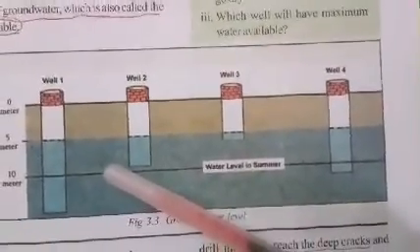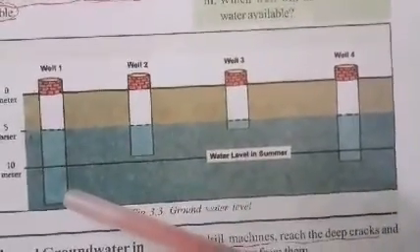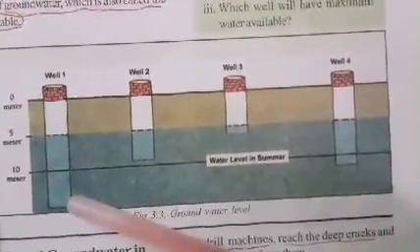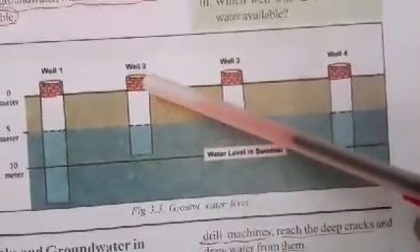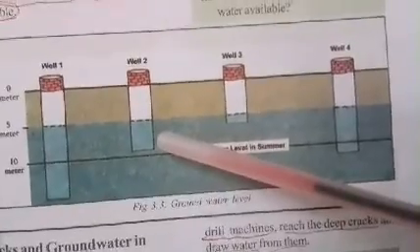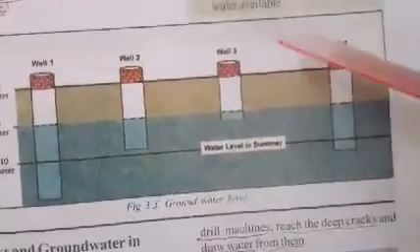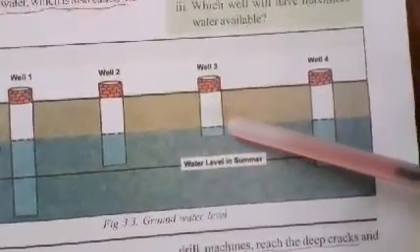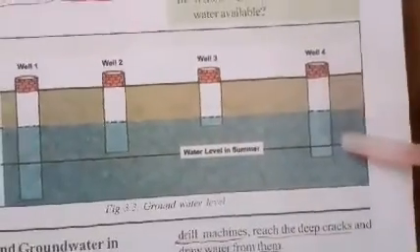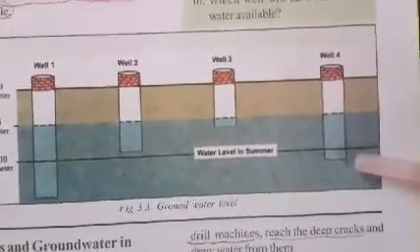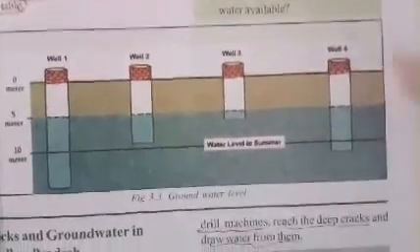And of the 4 wells you can see, this well is the deepest. It goes almost up to 15 meters or 14 meters. And this well is just around 9 meters, not reaching 10 meter. And this well is just 6 meters. This well is around 12 meters, let us take.